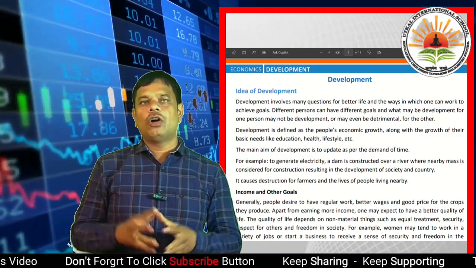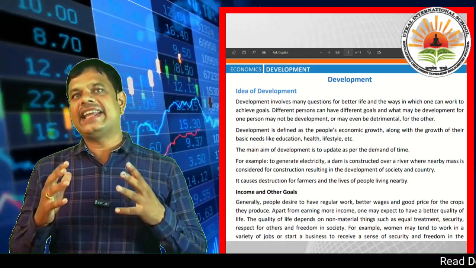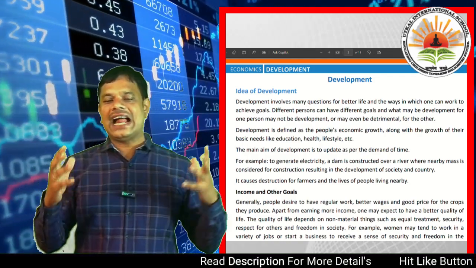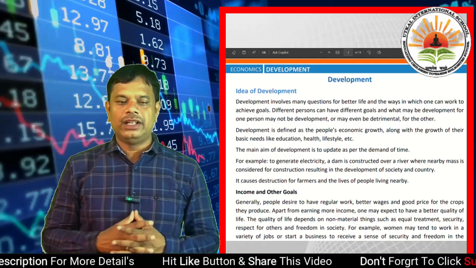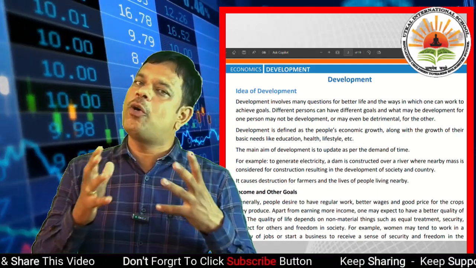For example, women may tend to work in a variety of jobs or start a business to receive a sense of security and freedom in the household and in society. It is development for a woman.